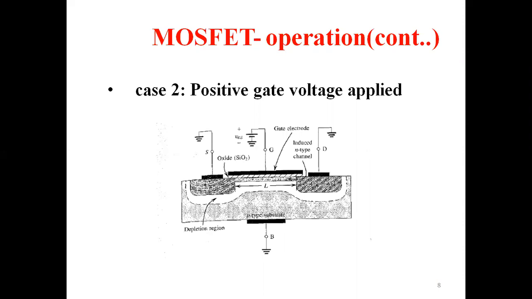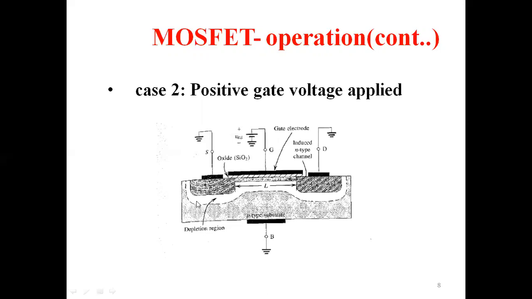These holes have positive charge. Positive and positive will get repelled, isn't it? Like charges will repel, unlike charges will attract. So the positive charge carriers present in this p-type substrate will be repelled because of this positive gate voltage. Whatever holes are present in the substrate will get repelled and move backward and settle down in this bottom portion only.